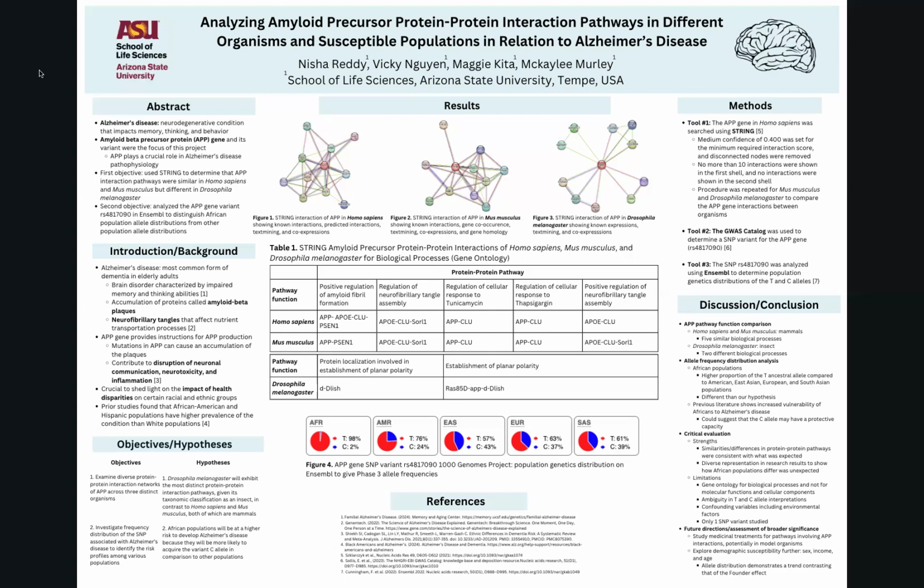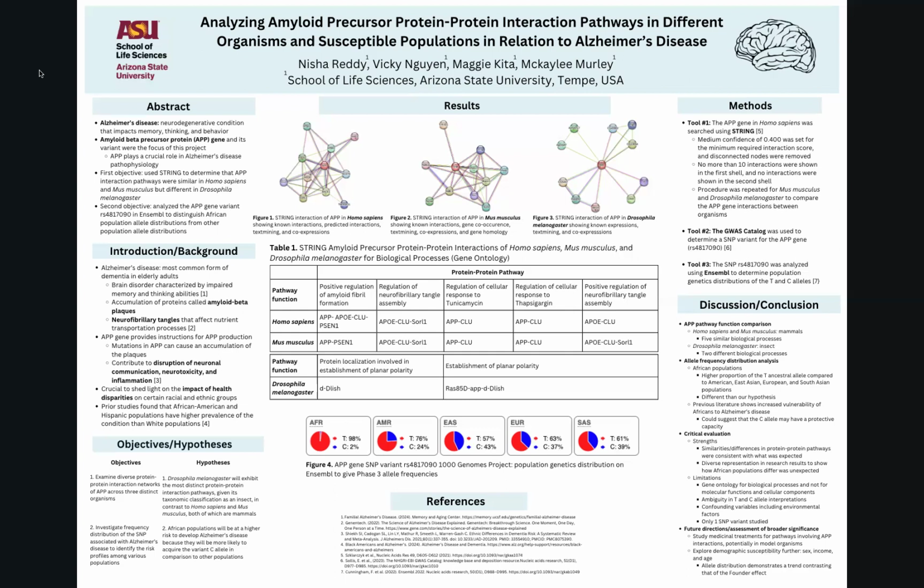The results display the string interaction of humans, mice, and fruit flies. The different colored lines represent known interactions, predicted interactions, and other interactions such as co-expressions and protein homology. We also made a table to depict the string amyloid precursor protein-to-protein interactions of humans, mice, and fruit fly for biological processes, specifically in gene ontology.